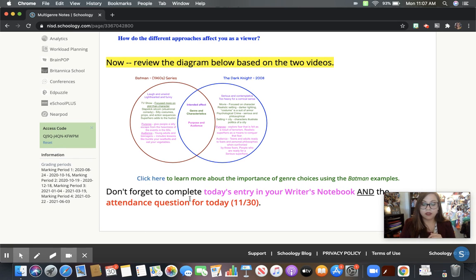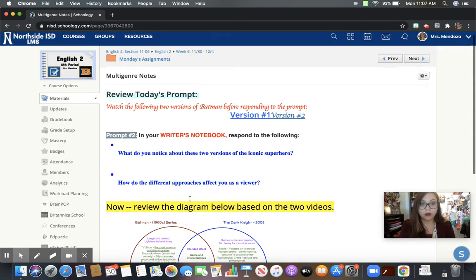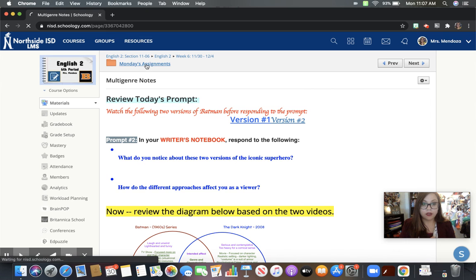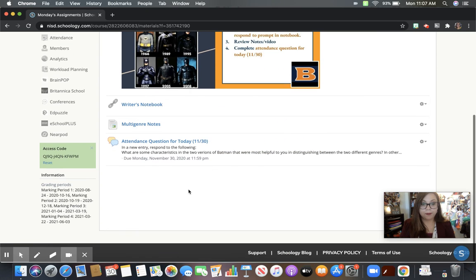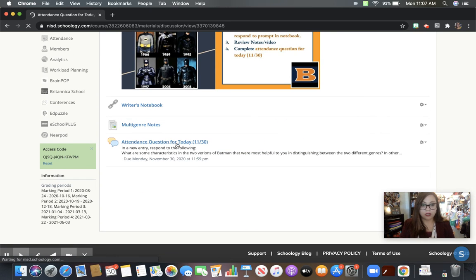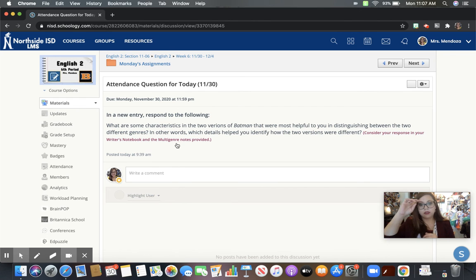So don't forget, you need to complete your entry for your writer's notebook today, which was page 4 or slide 4, and then you need to complete your attendance question for today. So your attendance question is, what are some characteristics in the 2 versions of Batman that were most helpful to you in distinguishing between the 2 genres? So to put it more simply, what details from both help you identify the two versions and how they were different, right?